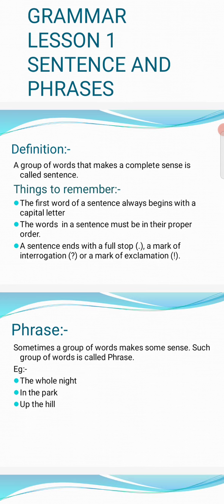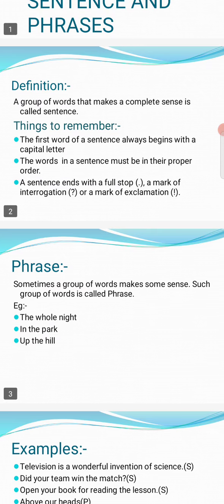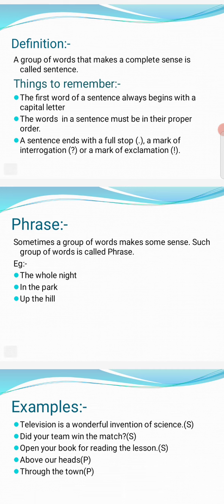Now, what is a phrase? Sometimes a group of words makes some sense. Such a group of words is called a phrase. What is a phrase? It makes a sense, but not a complete sense, and that is called a phrase. Example: the whole night, in the park, up a hill. It makes a sense but not complete sense, that is called a phrase.